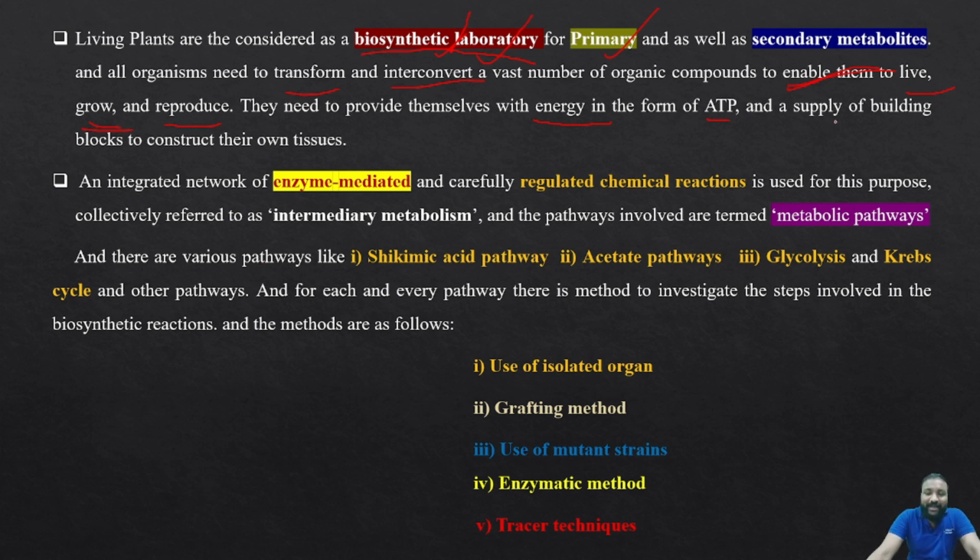Okay, and a supply of building blocks to construct their own tissues. After energy is liberated from the ATP or stored in the form of ATP, they have some blocks to build their own structures. So this is a basic protocol, a basic phenomenon of how it is going to be done. Yes, an integrated network of enzyme mediated and carefully regulated chemical reactions is used for this purpose.